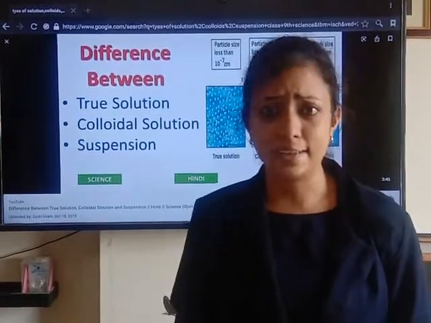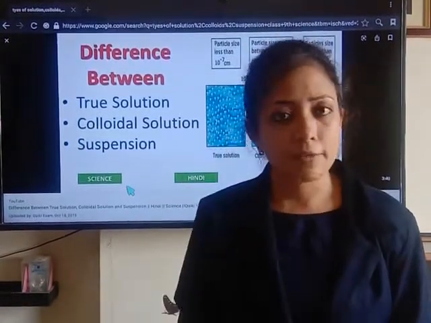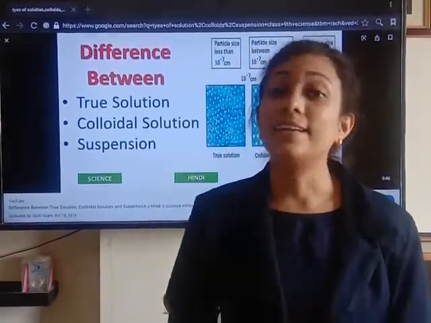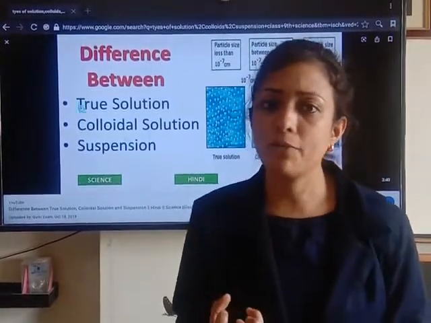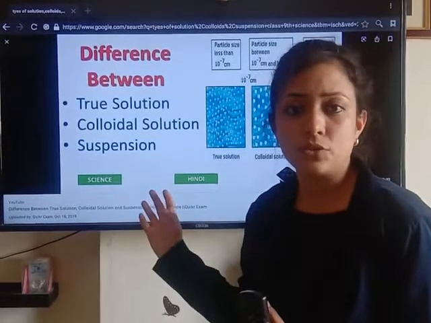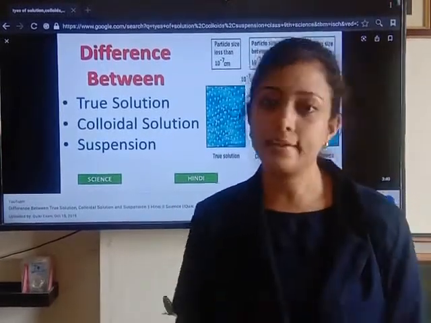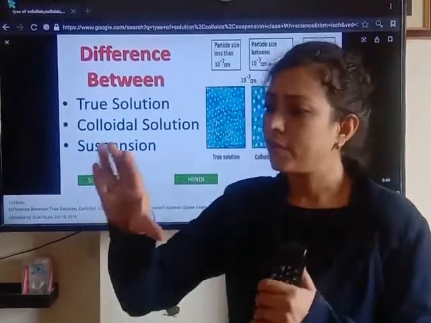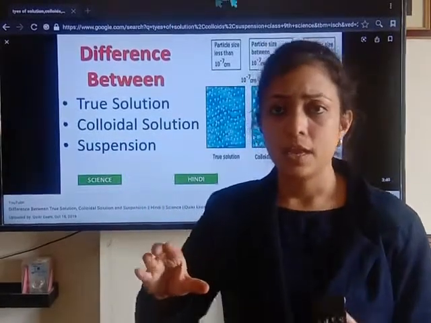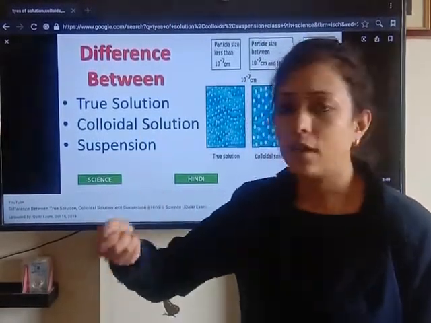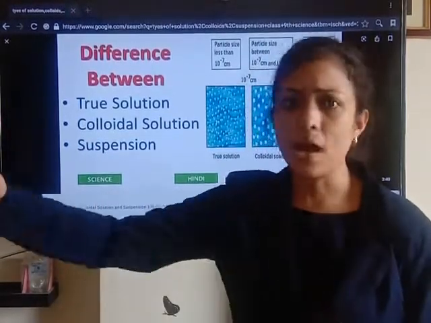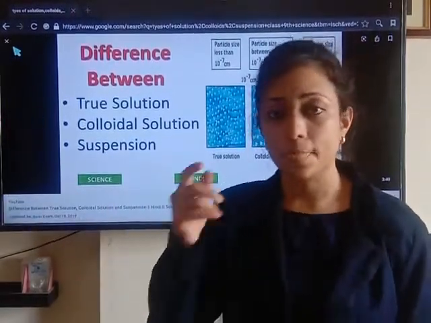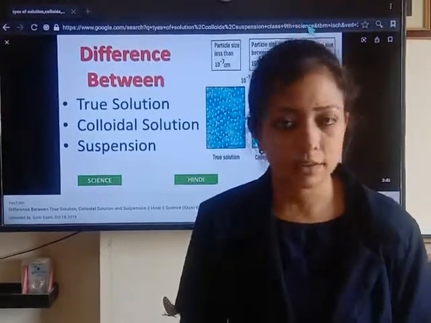Now what exactly is Tyndall effect? Tyndall effect is the scattering of a beam of light by the particles of a solution, and it makes the path of light visible. For example, we have taken water in a beaker. In a dark room, we are allowing light from a torch to pass through the water. It can pass through the water, which means it is not showing Tyndall effect.